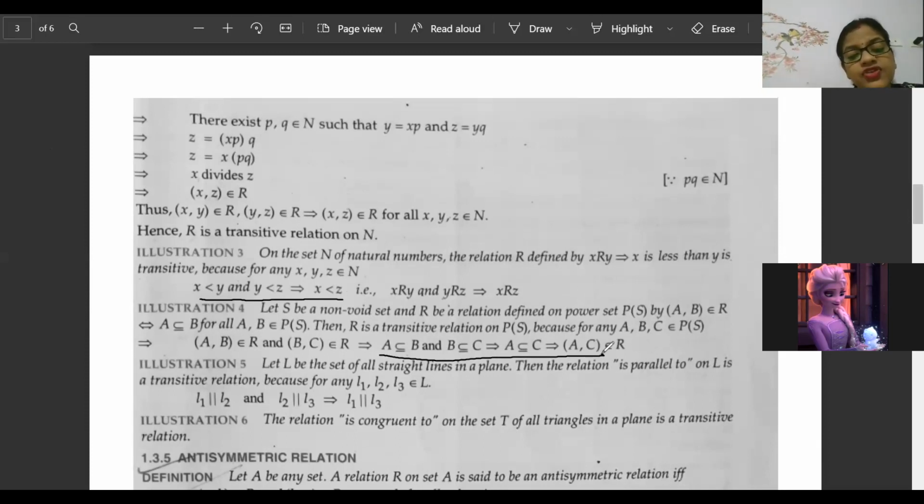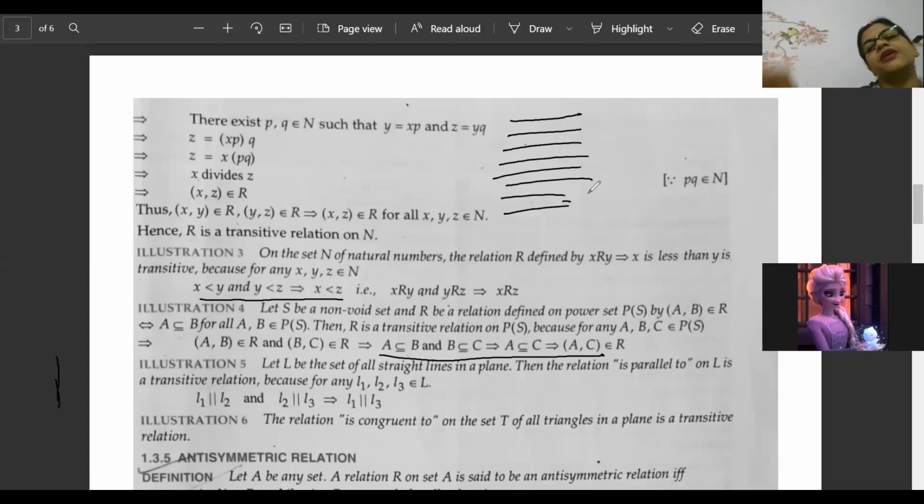Now the last illustration here, illustration 1 and 2, congruence modulo. Congruent is also very important. When I solve triangle congruency questions, at that time it will help us. Okay, now tell me, infinite parallel lines are there. We will name them L1, L2, L3, L4, L5, L6, L7, L8.